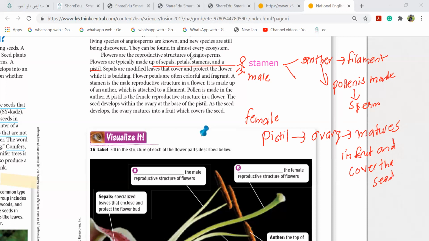So what did you learn? You learned that a flower has petals and pistils, 2P and 2S: petal and pistil, stamen and sepals. Stamen is the male reproductive part, pistil is the female reproductive part. In the male reproductive part, we have an anther that is attached to a filament. Pollen is made in the anther, where it produces sperm. In the female reproductive organ, we have the pistil that matures and covers the seed. I think I made it clear. Did you understand well? Yeah.